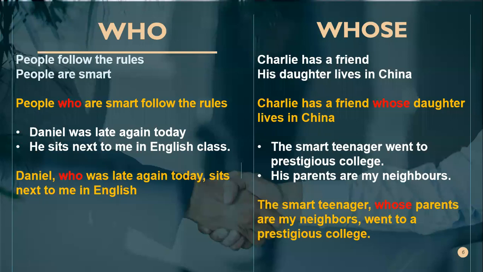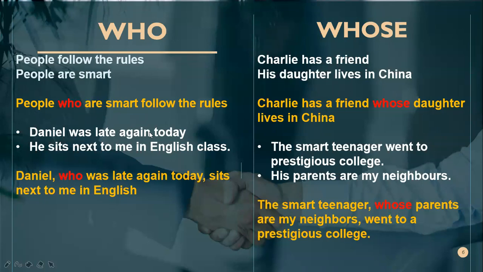Orang yang bagaimana sih yang mengikuti peraturan? Orang yang smart. When we say people follow the rules, that's a correct sentence. That is a meaningful sentence. But then we need to know which kind of people, people yang bagaimana? Oh, people who are smart follow the rules. Because there are some people who cannot follow the rules. Only people who are smart follow the rules. Right?